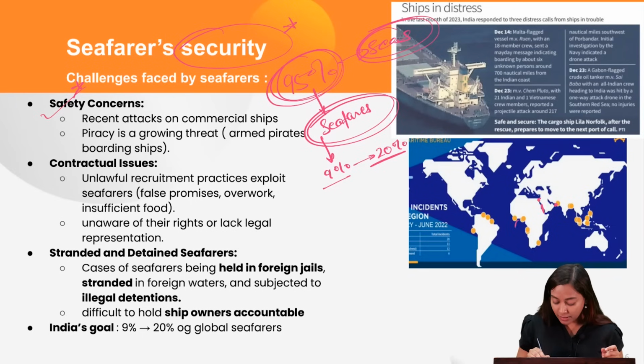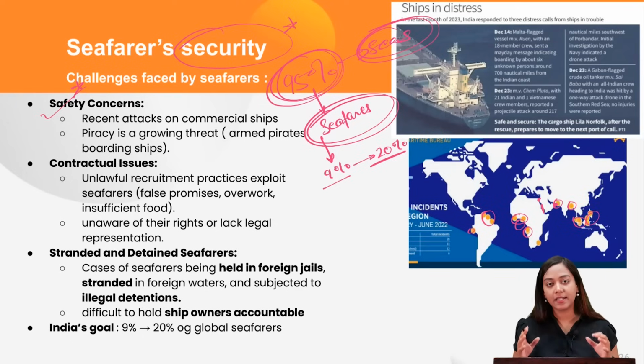You see it happening in the Gulf of Guinea. These are some of the hotspots where pirate activities take place, where maritime piracy takes place, or the attacks on these seafarers take place. And this has eventually led to a rise ever since there has been political instability in the Arabian Peninsula and also in the Russia-Ukraine war.